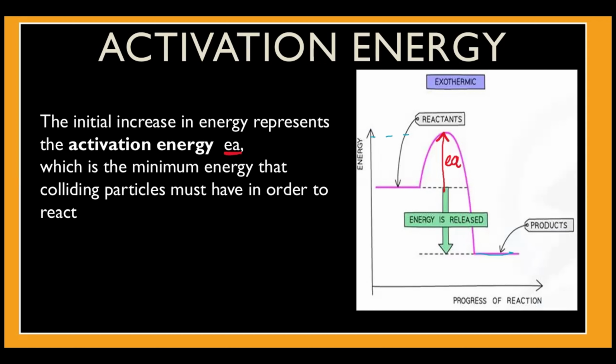So we always mark the activation energy starting from the reactant. We always mark from the reactant to the hump. This is the hump. So this amount of energy is known as activation energy, right? This is the case of an exothermic reaction, where the reactant is above the product, so its relative energy is more.